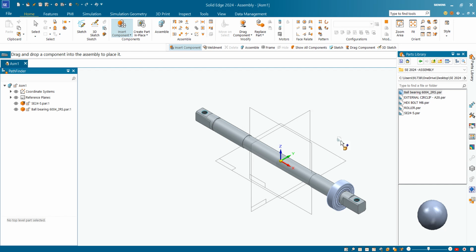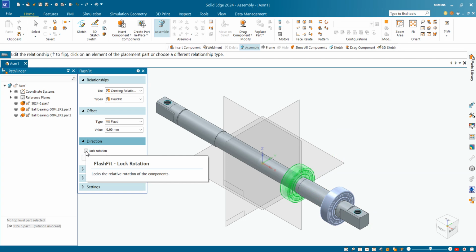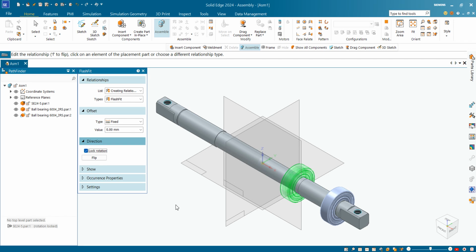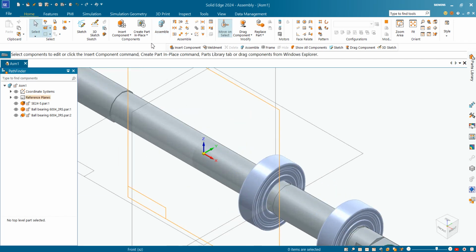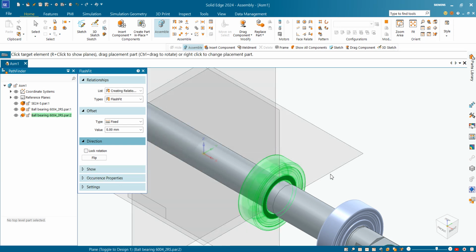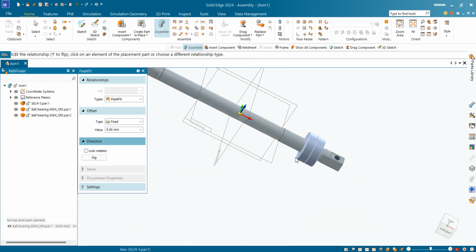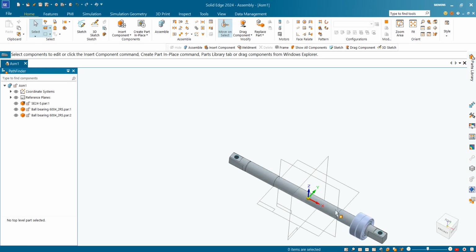Okay, so again we will go to insert component here. Here again I will add our bearing. So I will go here and make it concentric. So here you can automatically lock rotation by clicking on this. So our rotation is locked. Then right click, again we will take this assemble, then click on this and this surface. Okay, so now you can see our bearing is fully constrained.